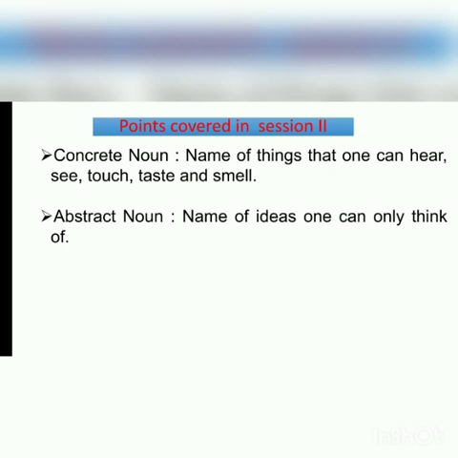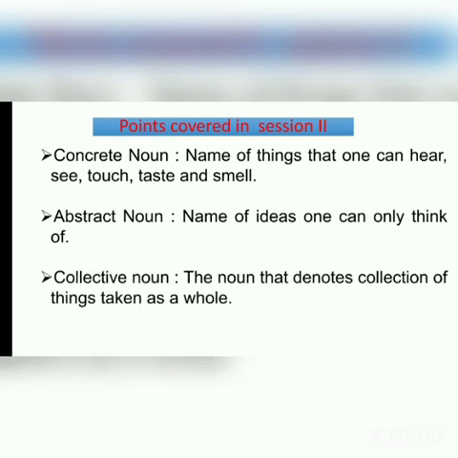Example, kindness, joy, grief, and many more examples. We also learnt about collective noun, the noun that denotes collection of things taken as a whole, such as army, crowd, flock, fleet. In today's class, we shall cover countable noun, uncountable noun, regular noun, and irregular noun.